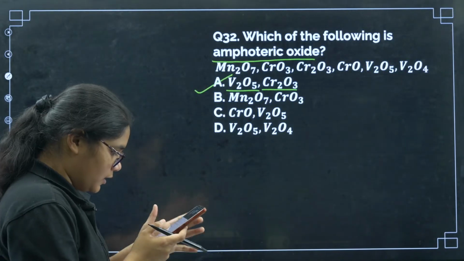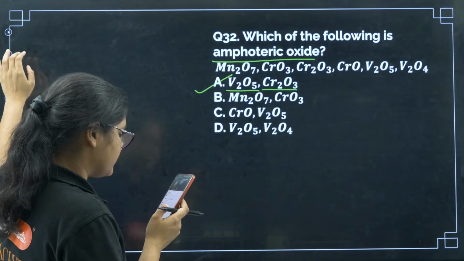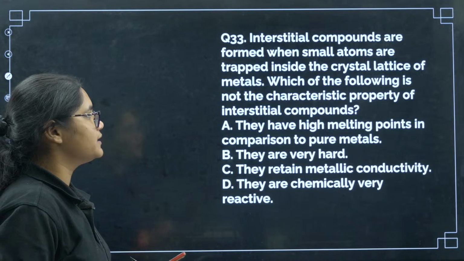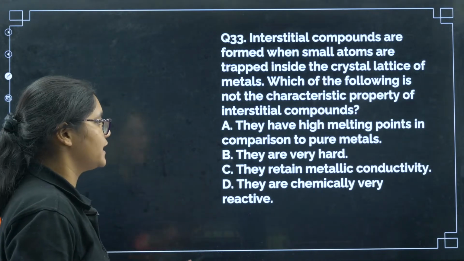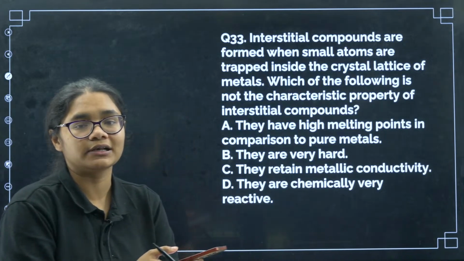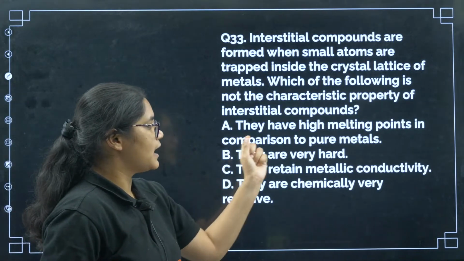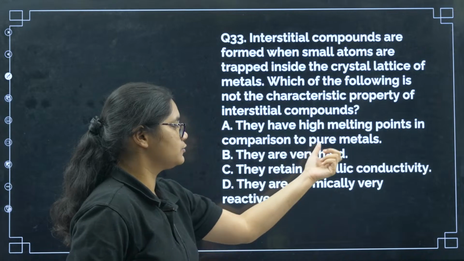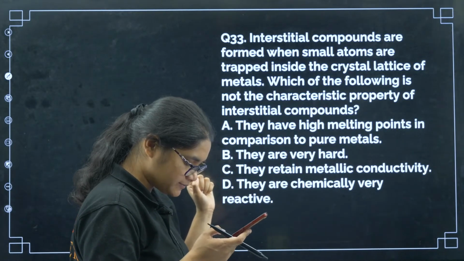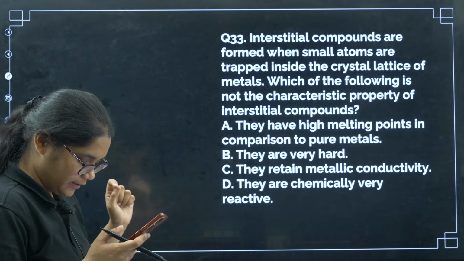Okay. Next, I have question number 33. Interstitial compounds are formed when small atoms are trapped inside. Which of the following is not the characteristic of interstitial compounds? They have high melting point in comparison to pure metals. They are very hard. Yes, Varshu, you are correct for question 32.